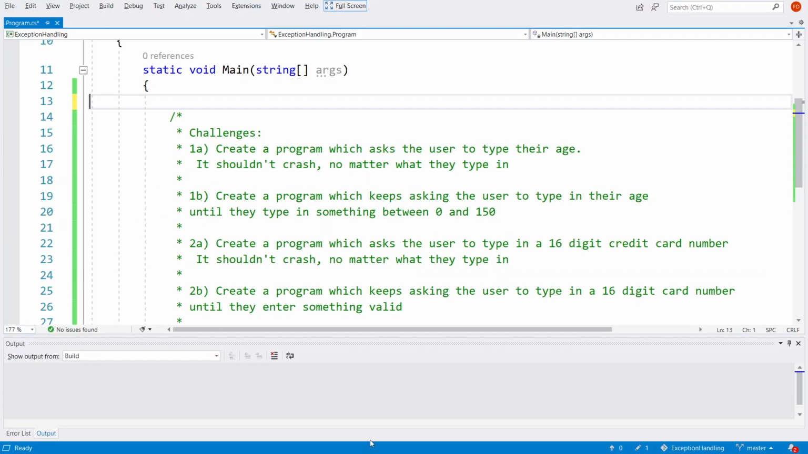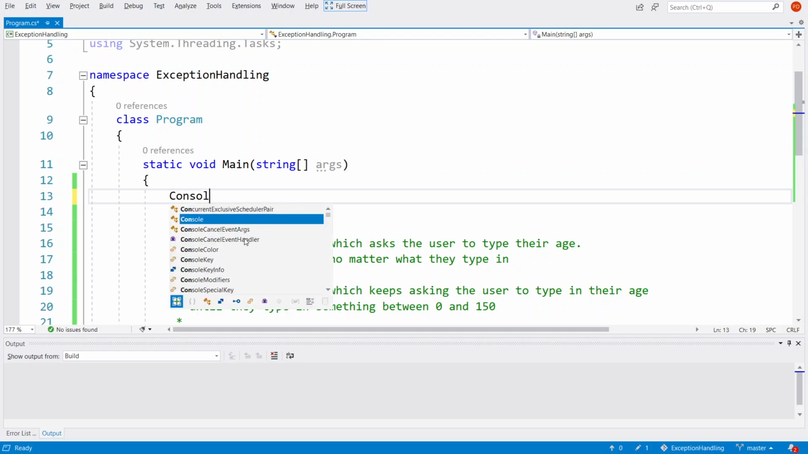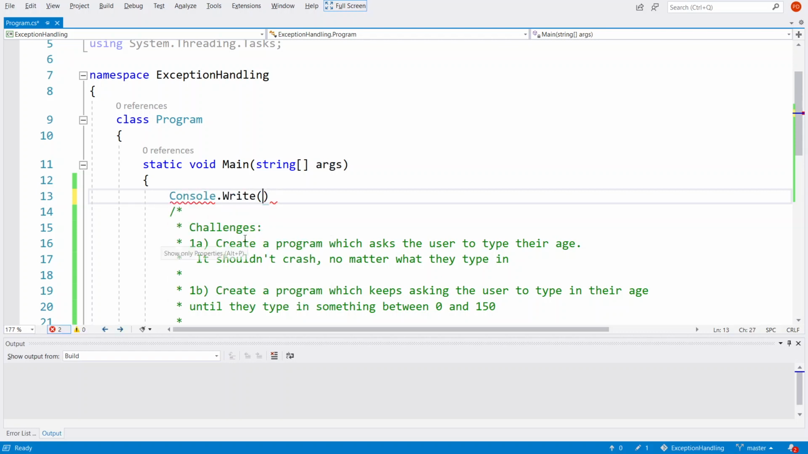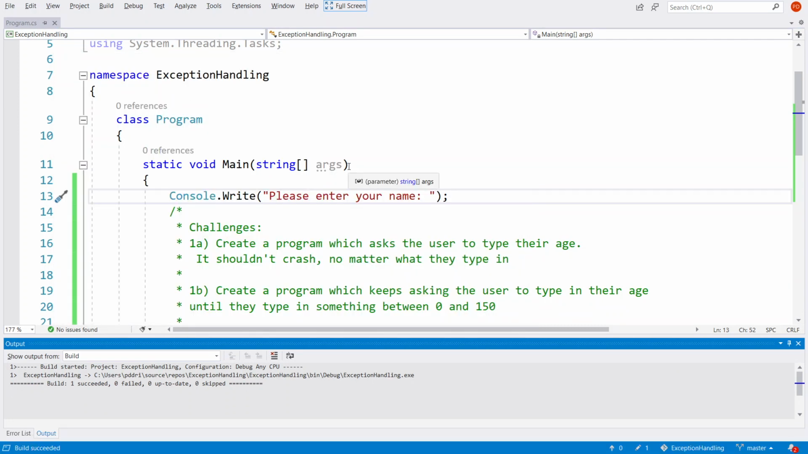Okay, so I've got that code in Visual Studio here. We're going to start with 1A, which asks: create a program that asks the user to type in their age. So if we ask the question, let's use Console.Write, "Please enter your name." And then I'm using Write instead of WriteLine so that the user can just enter their name onto the same line when they run it. I'm pressing Control F5 to run it.